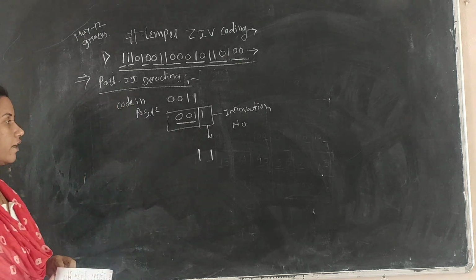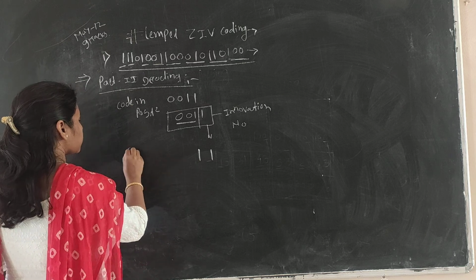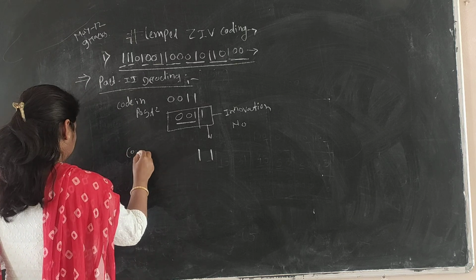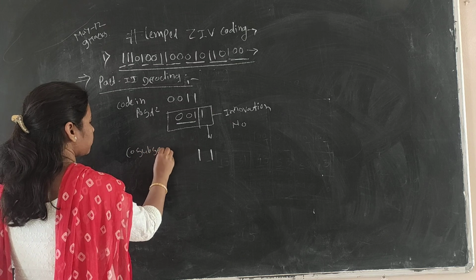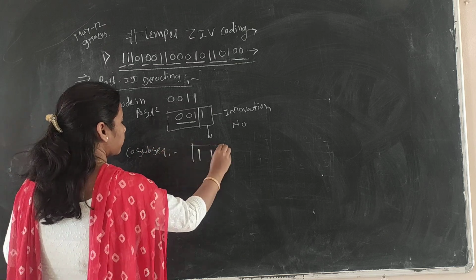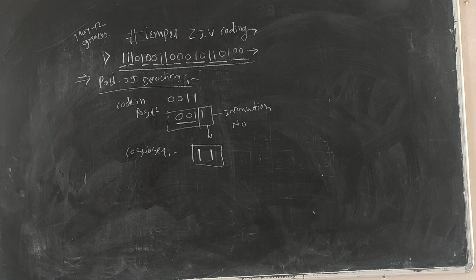The equivalent of 0, 0, 1 is nothing but a 1. That's why the corresponding subsequence is 1, 1. The equivalent of 0, 0, 1, 1 in the position of 2, the corresponding subsequence is 1, 1.